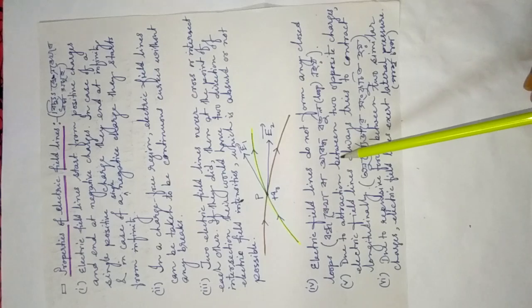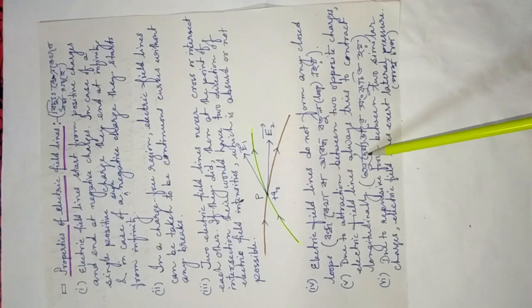Due to attraction between two opposite charges, electric field lines always try to contract longitudinally. In Assamese, অনুদৈর্ঘ্য ভাবে সংকুচিত হয়. That means electric field lines always try to contract longitudinally. Why? It is due to the attractive force between two opposite charges.